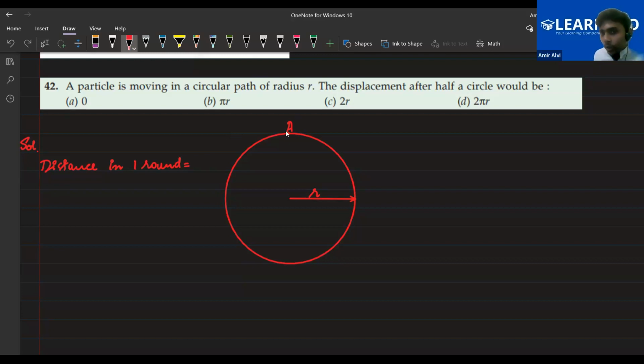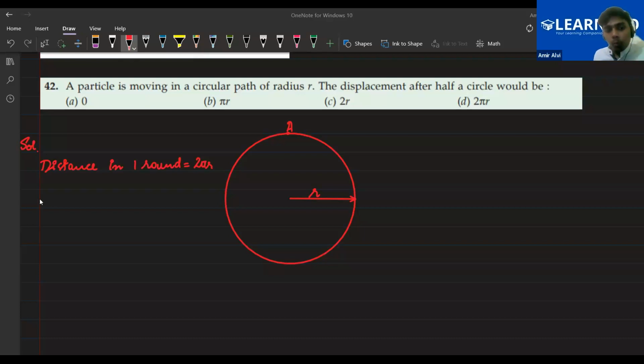So you are going along the boundary of the circle, and our radius is r, so obviously the distance will be 2 pi r. You have made one complete circle, so it will be 2 pi r. Clear, everyone? Yes, sir.